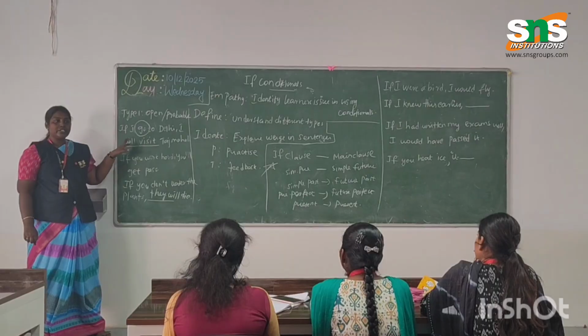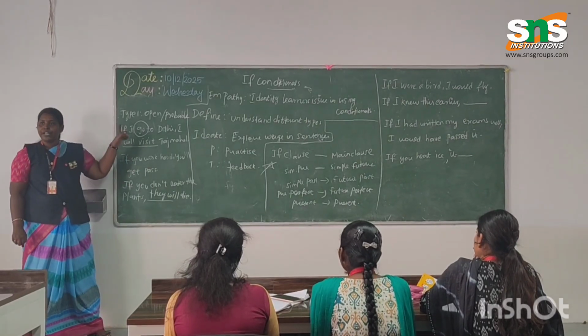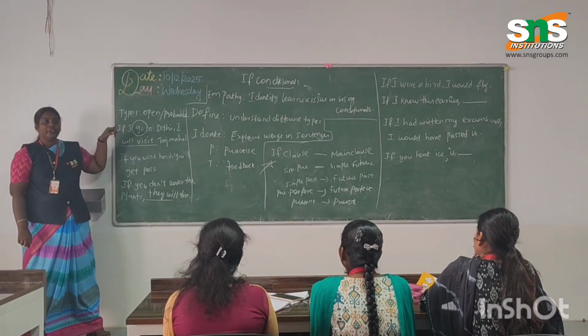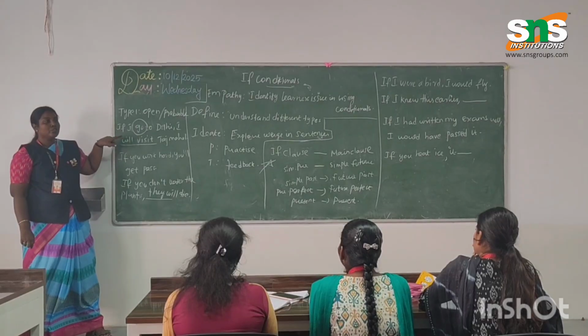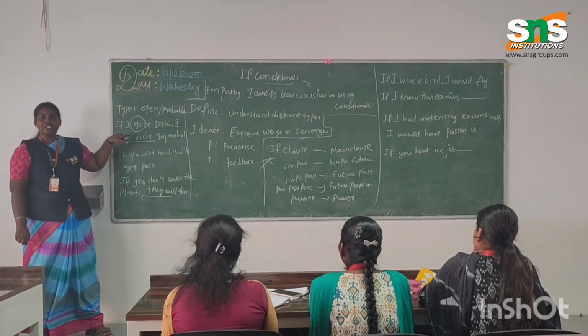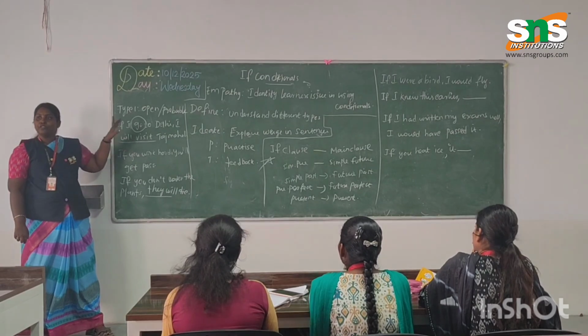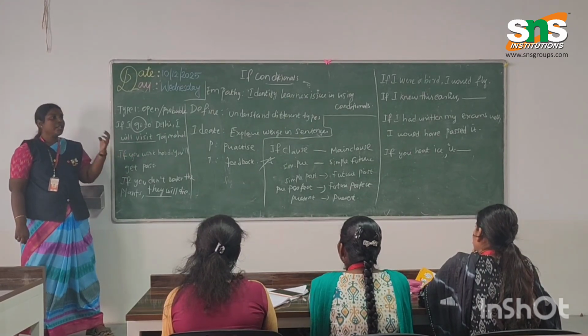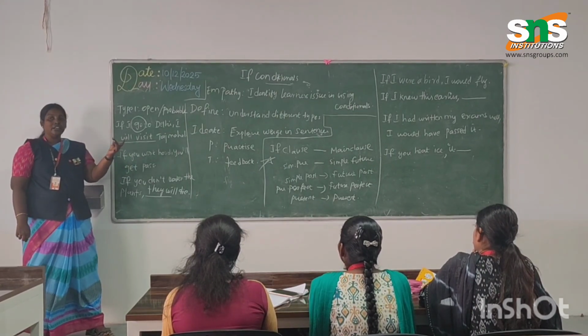These are the constructions to be followed. So in the open or probable structure, you can use simple present tense. When you are using the simple present tense, in the main clause you must go with the simple future tense, or else you can use may, shall, can.